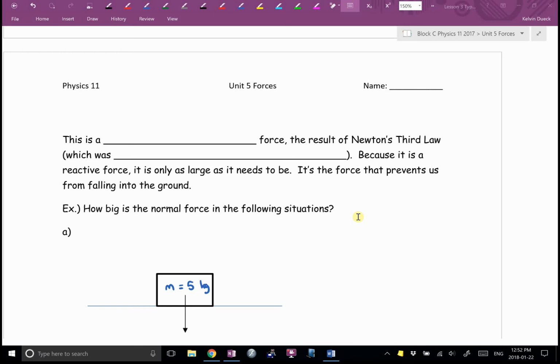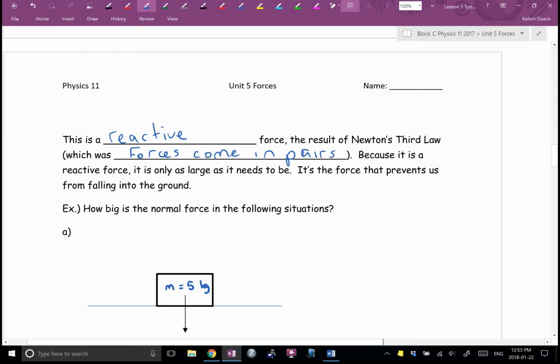The normal force is only going to be as big as it needs to be, which means it's a reactive force. Really, it's a result of Newton's third law, which is: forces come in pairs. I will never give you an equation to calculate the normal force, but you'll be able to figure it out. How? Because the object is not sinking into the ground like quicksand and not flying into you like Superman. You'll figure out how big the normal force is pushing up by figuring out how much is pushing down, and they cancel out.